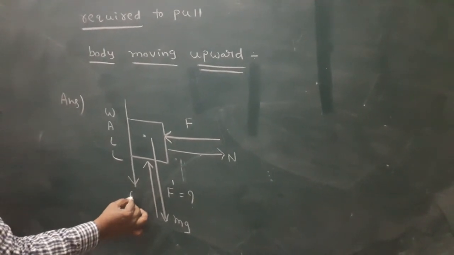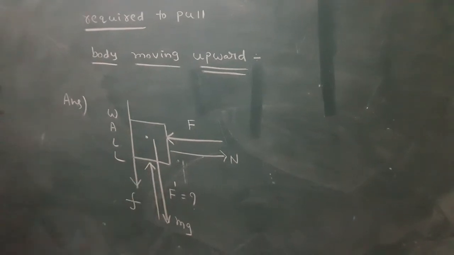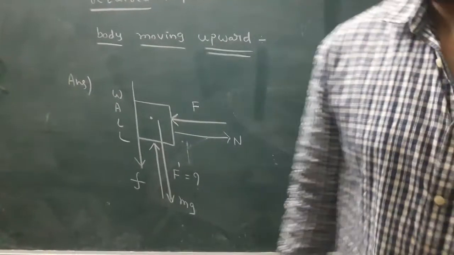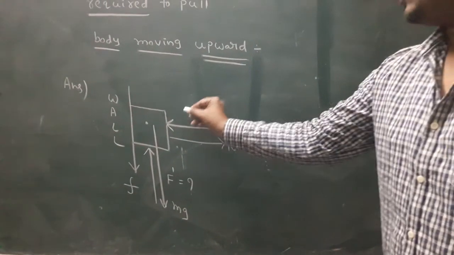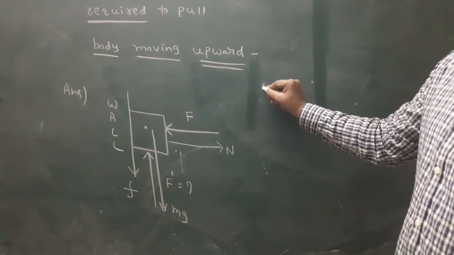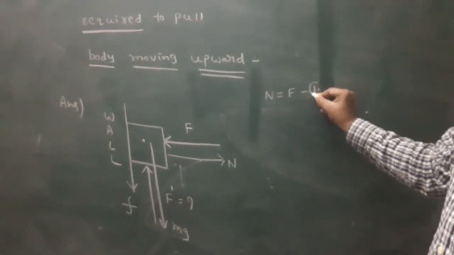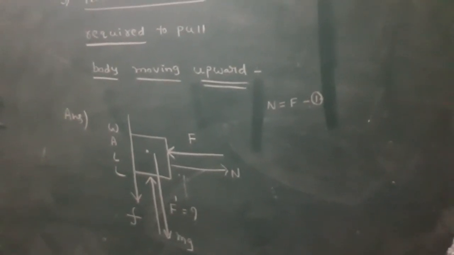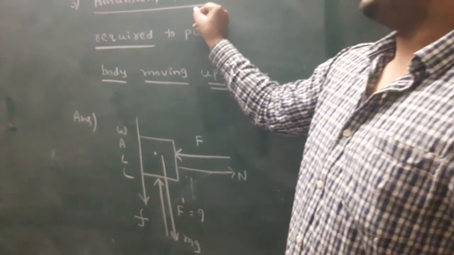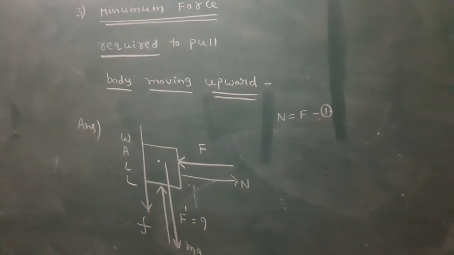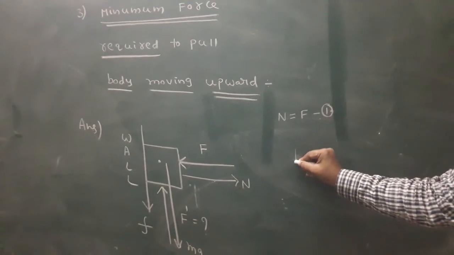In this situation, friction acts downward. What is the value of N? F, equation number 1. The question is the minimum force required. Simply, the upward force balances the downward force.